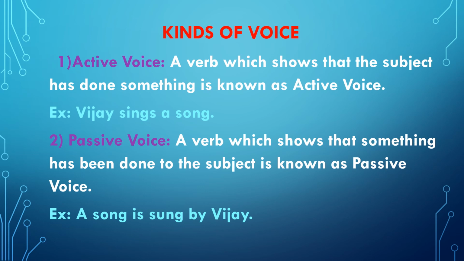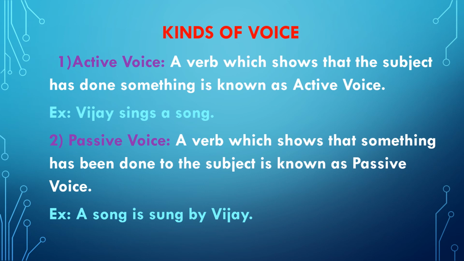Friends, here something has been done to the subject. The subject is a song. Something has been done to the subject. We use passive voice when we want to say what happens to the subject. Let me give another example.